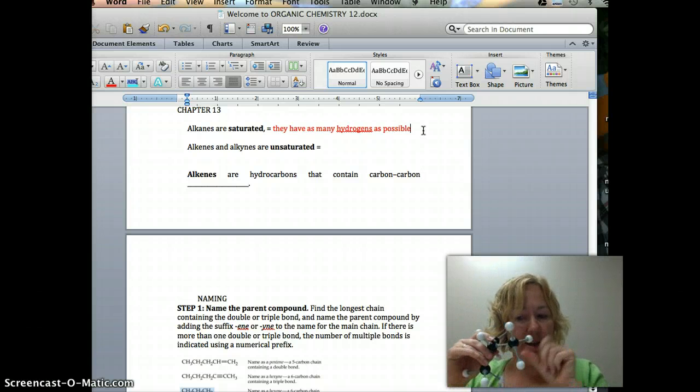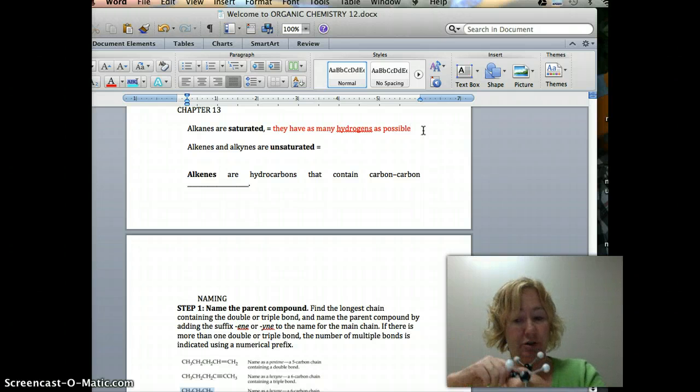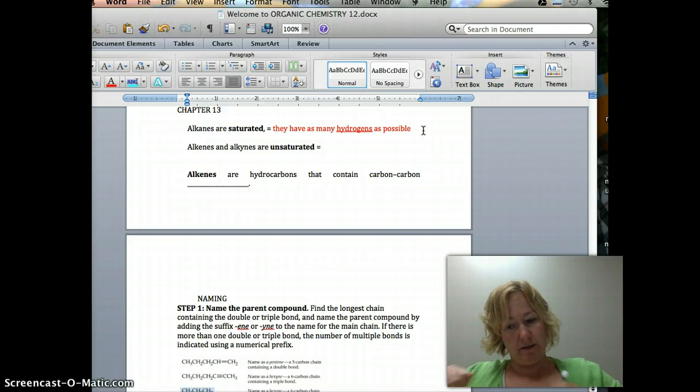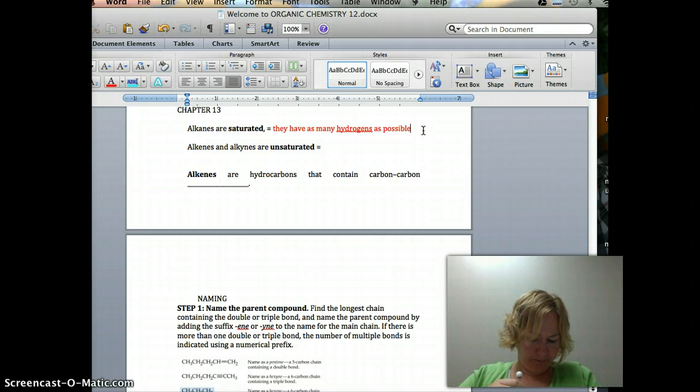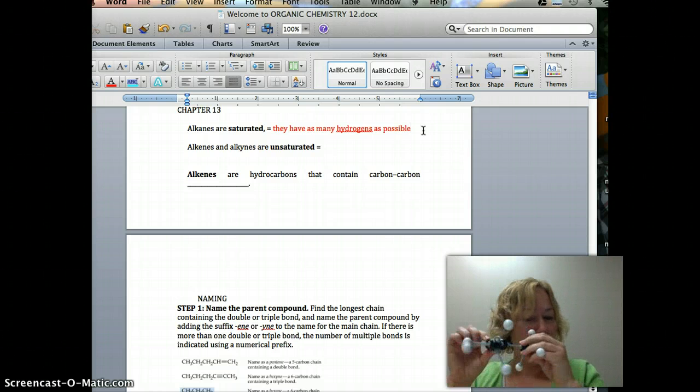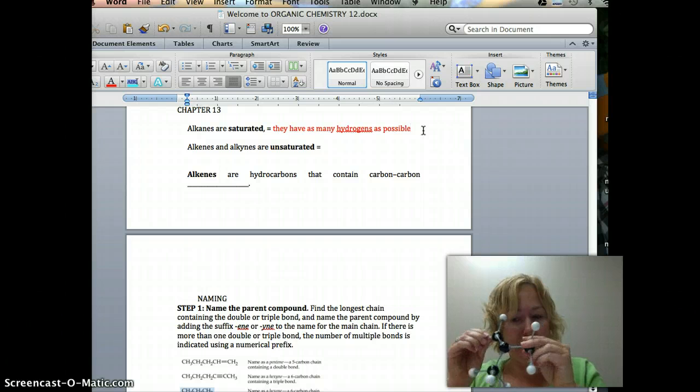If I want to make this a double bond, right? What do I have to do? I have to take off this hydrogen. I have to take off this hydrogen. And I have to bond them together. Right? So now I have a double bond right here. Look at that. Ooh, double bond. Okay, now I have a double bond. See it? See how pretty it is?